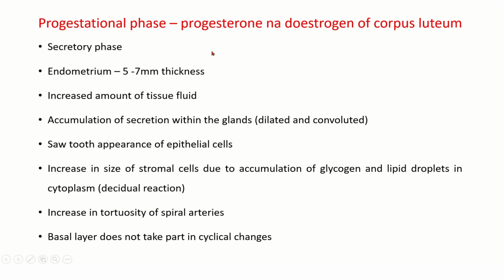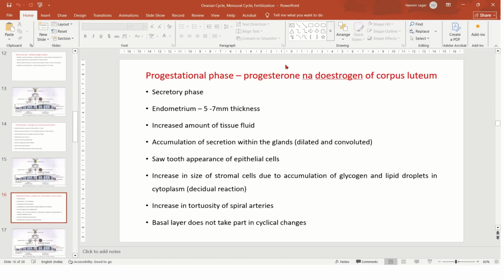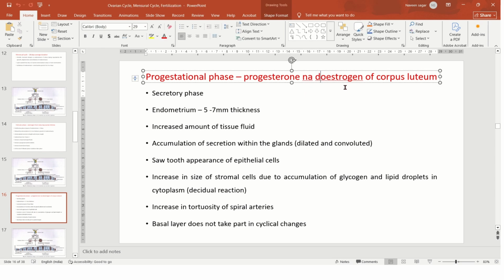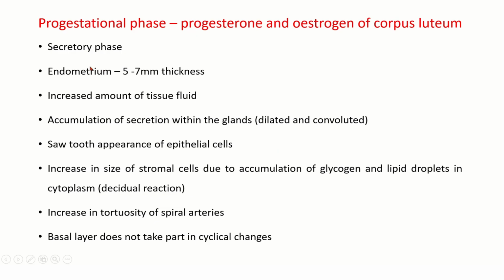So progestational phase: progesterone and estrogen. Here if you observe, progesterone and estrogen both are there from corpus luteum. It's also called secretory phase. Endometrial thickness will increase to 5 to 7 millimeters. Then there will be increased amount of tissue fluid and accumulation of secretions within the glands, so they will become dilated and convoluted.